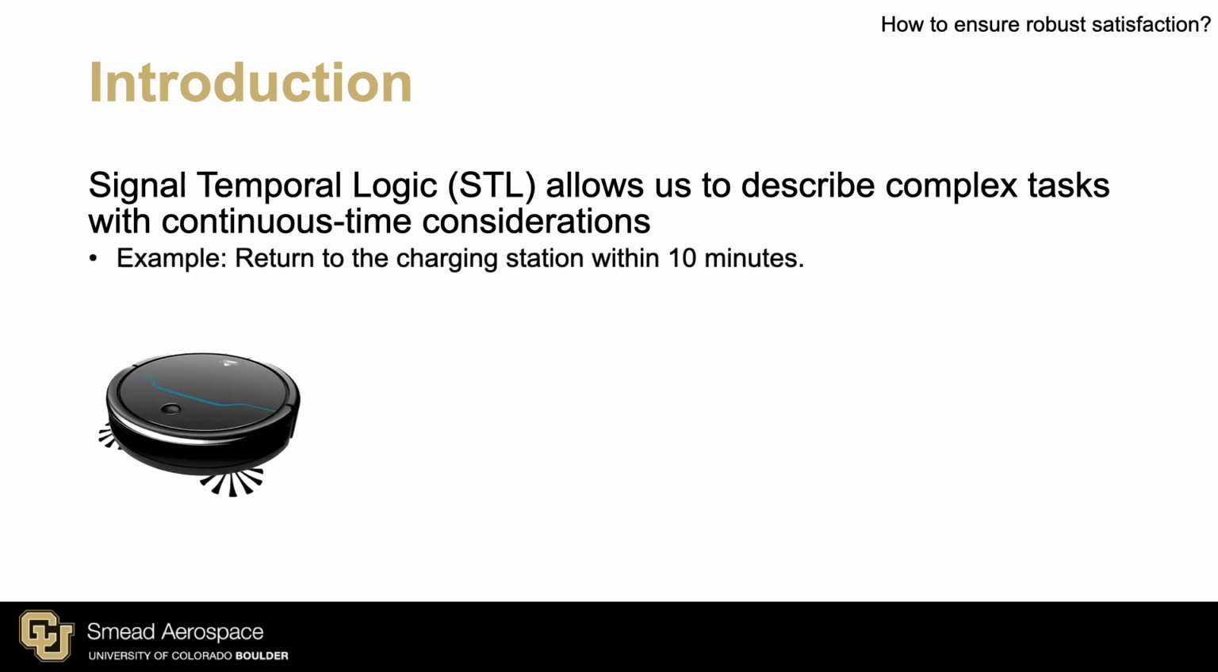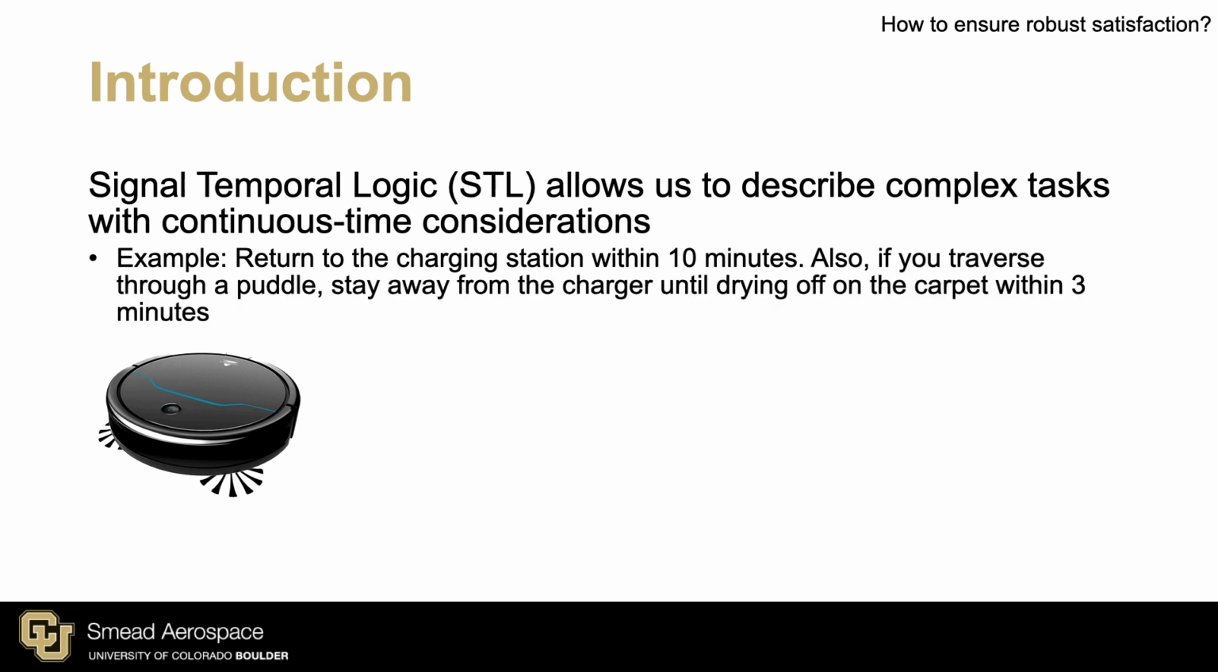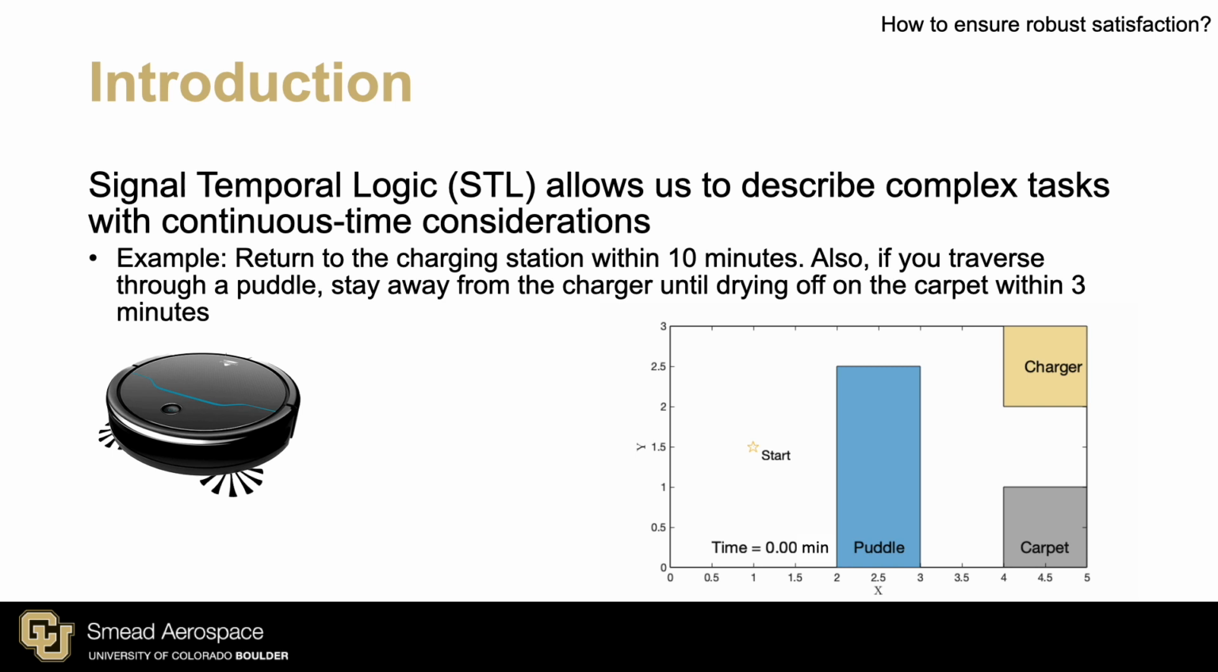Consider a robotic vacuum that must return to the charging station within 10 minutes. Also, if it traverses through a puddle, it must stay away from the charger until drying off on the carpet within 3 minutes. One satisfying trajectory might go through the puddle, but then dry off on the carpet before making its way to the charger. Another trajectory might instead choose to avoid the puddle entirely on its way to the charger. We might initially prefer the second trajectory because it seems simpler and safer to avoid the puddle.